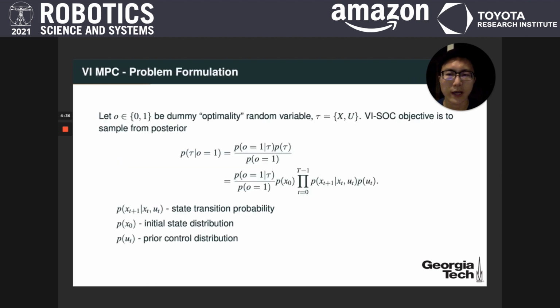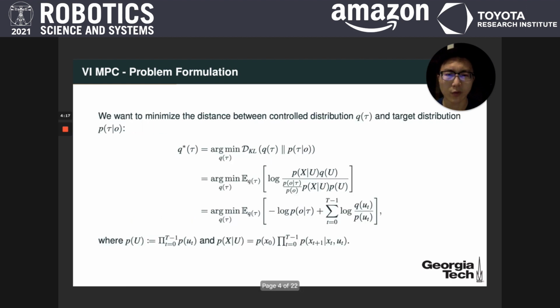First, let's look at the standard VI MPC setup. We can view the stochastic optimal control problem as an inference problem by introducing a dummy optimality variable. And now the objective is to just sample from the optimal posterior distribution of the trajectory. However, we can't directly sample from the posterior optimal distribution. So instead, we need to minimize the distance between the control distribution and the target optimal distribution.